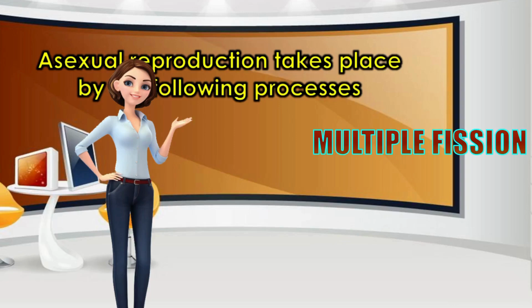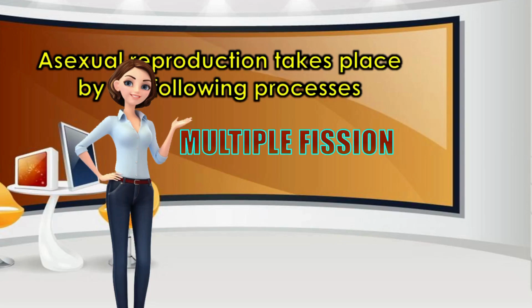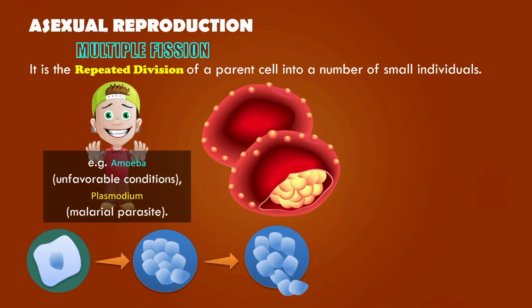Asexual reproduction can occur through different processes, and one of them is multiple fission. In multiple fission, a single parent cell doesn't divide into just two cells. Instead, it splits into many daughter cells at the same time. Let's understand how this process works.